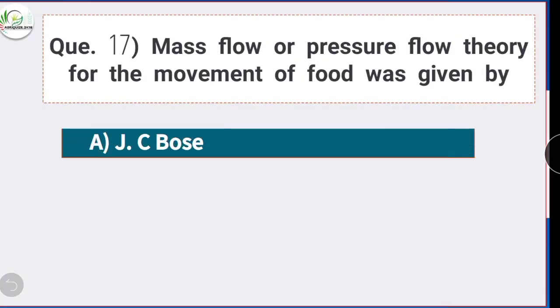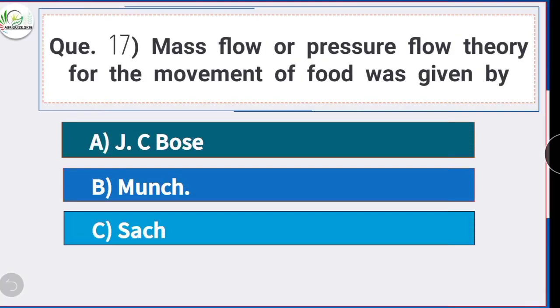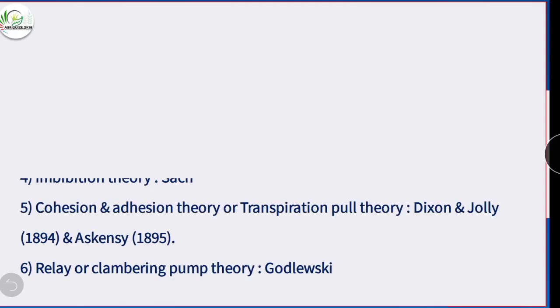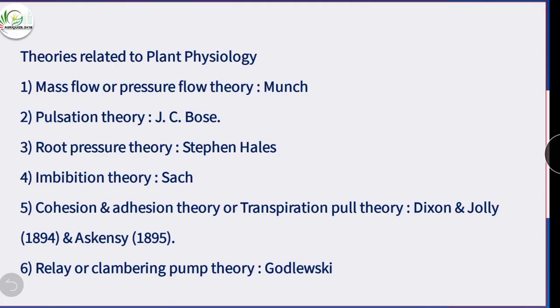Question number 17. Mass flow or pressure flow theory for the movement of food was given by? Option B is the correct answer, Munch. Here is a list of theories related to plant physiology. Mass flow or pressure flow theory was given by Munch.